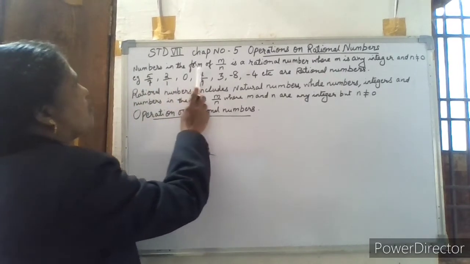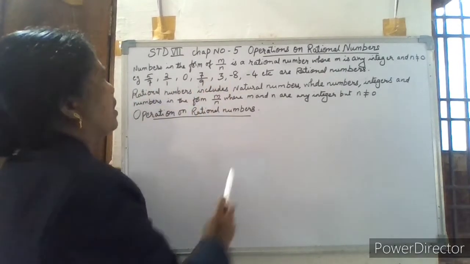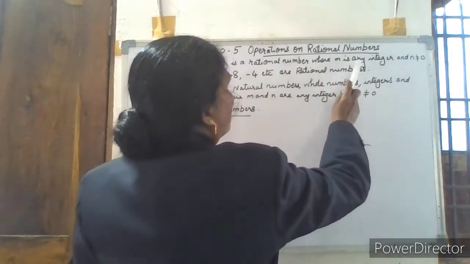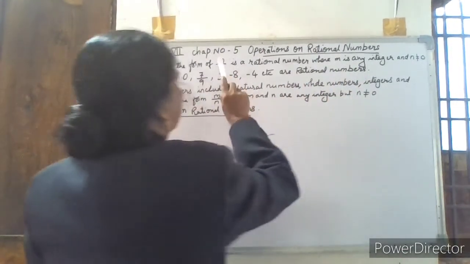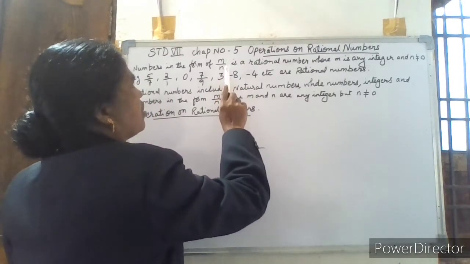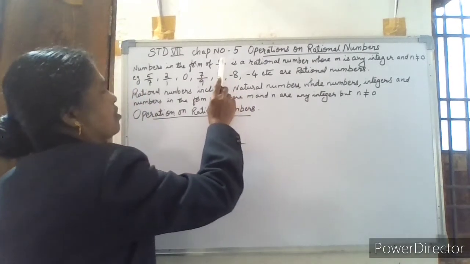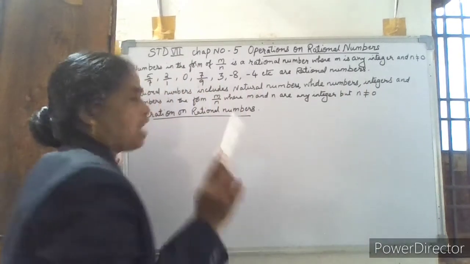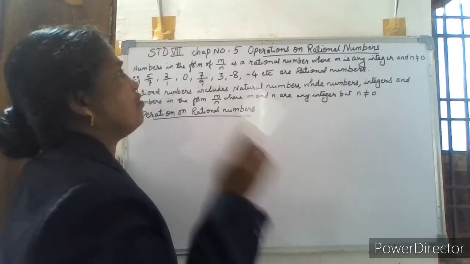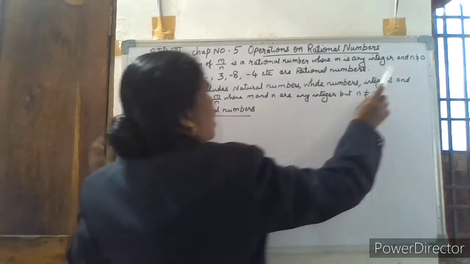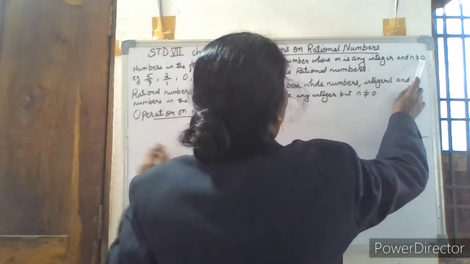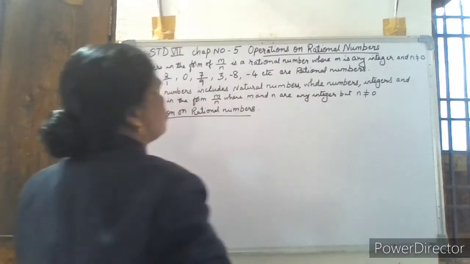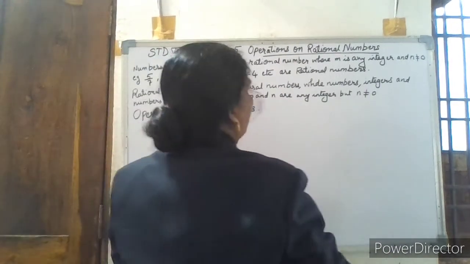Numbers in the form of m by n is a rational number where m is any integer, that is, in the form of numerator and denominator. Yes, m is any integer. It can be negative. It can be positive. It can be zero. And n is not equal to 0. Yes, m and n both can be any integer.